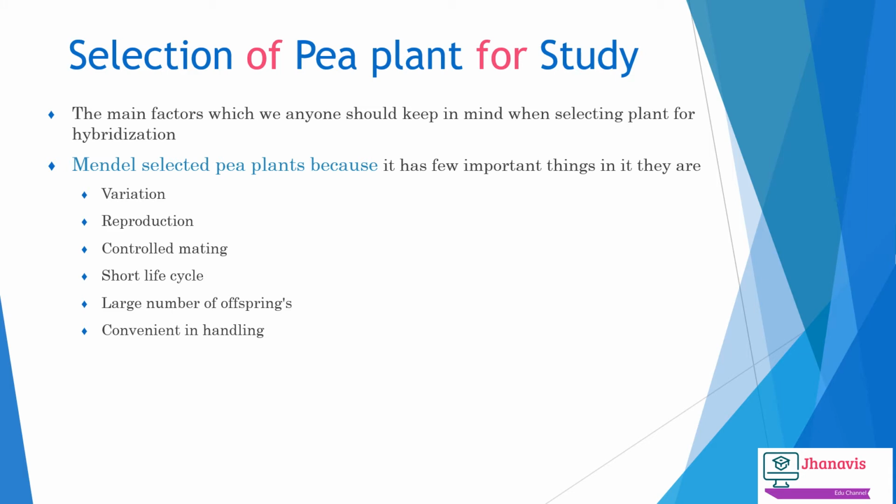And variation means what? The changes which can take place: can we recognize those changes or not? Is it at the physical level or at the genomic level? Keeping all this in mind, we have to select the plant. So keeping all these things in mind, Mendel selected the pea plants for his experiments.